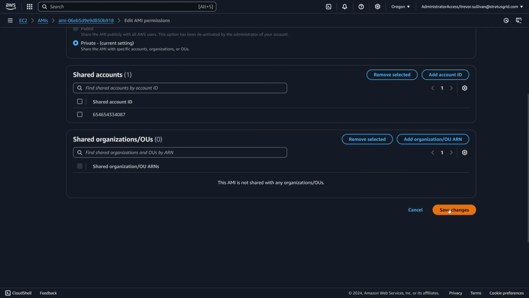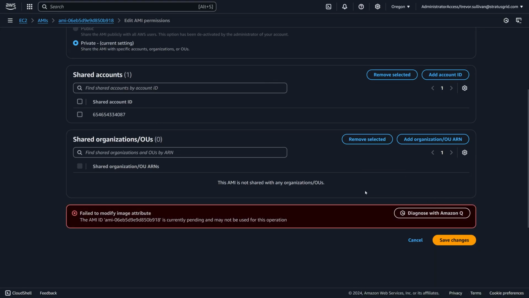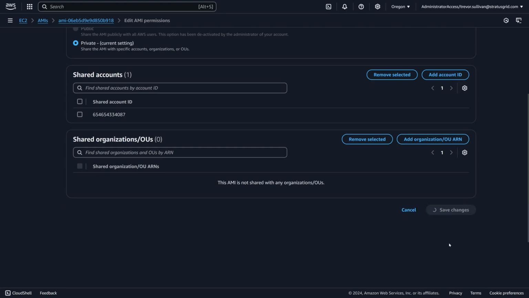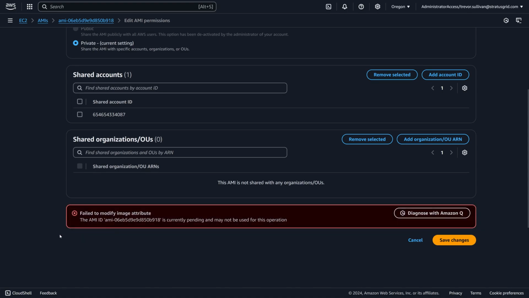Then you want to make sure that you click on the Save Changes button right down here. Otherwise, that change will not be persisted. And as you can see right here, it says it failed because the image is currently in the pending state, and therefore we cannot share it out. So we'll just have to give this a moment to actually finish creating the image.